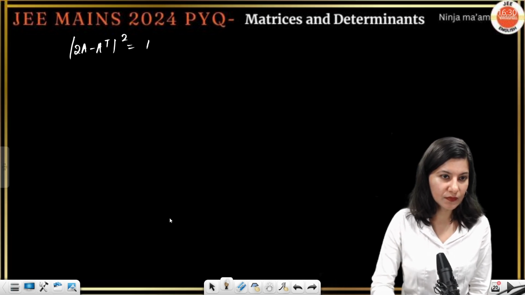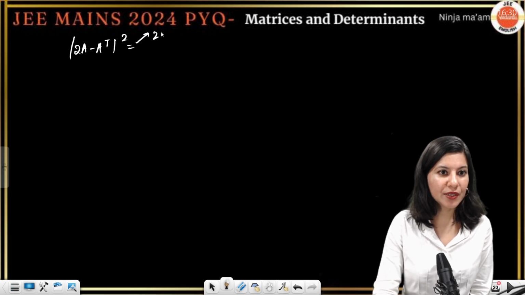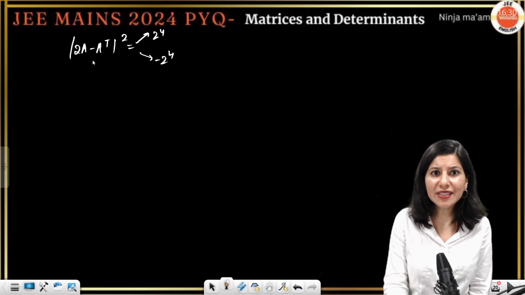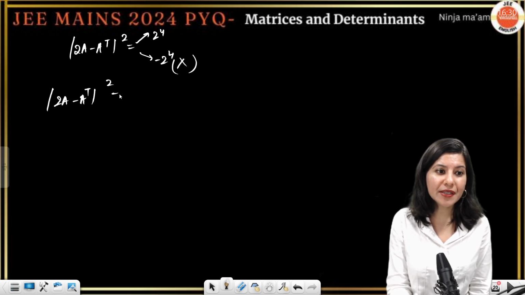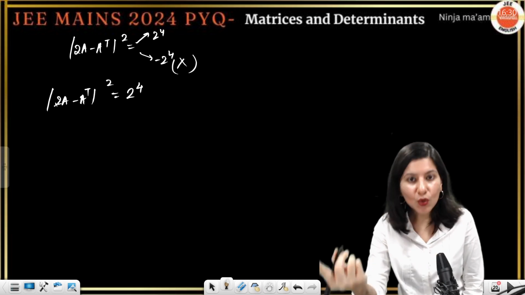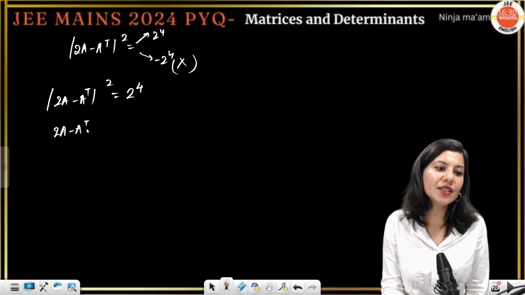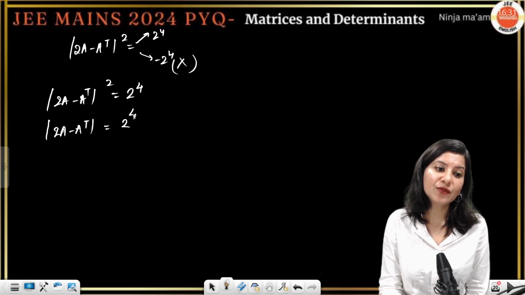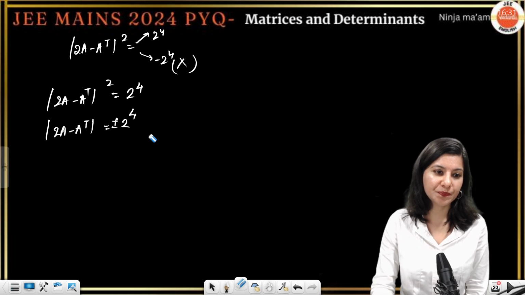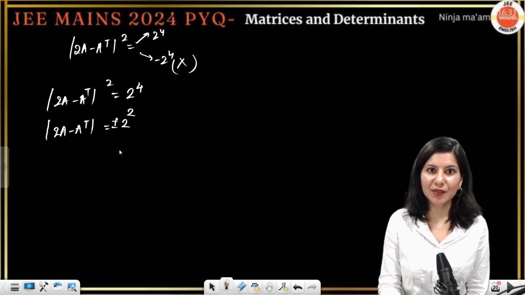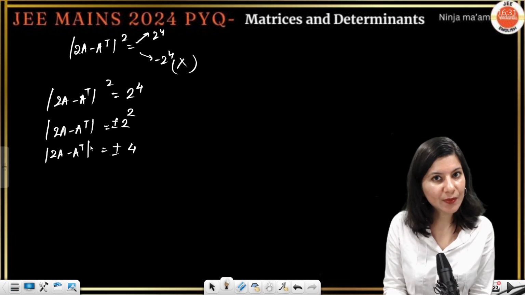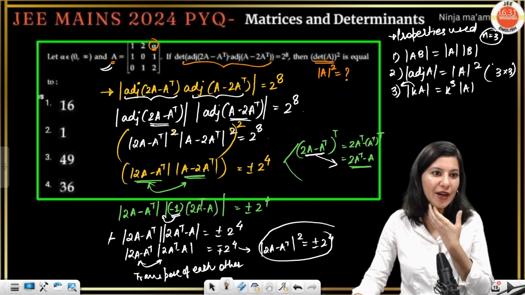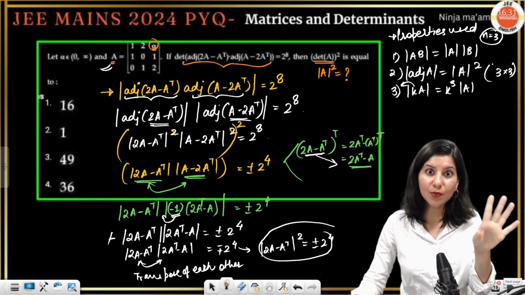Just tell me, is this 2 raised to power 4 or minus 2 raised to power 4? Obviously, a squared quantity cannot be negative. So that means 2A minus A transpose whole square is 2 raised to power 4. The square will go towards the right hand side, you are going to remove it, and you're going to get plus minus 2 raised to power 2, that is plus minus 4. So determinant of 2A minus A transpose you are saying is plus minus 4. Okay, so you have to take two cases, but clearly alpha is a positive number.